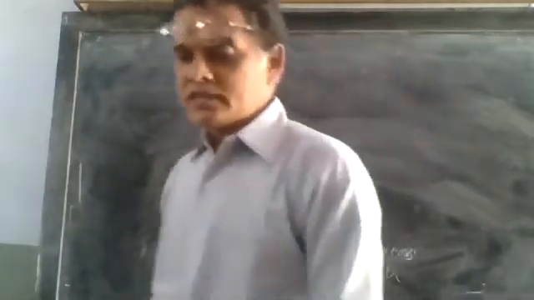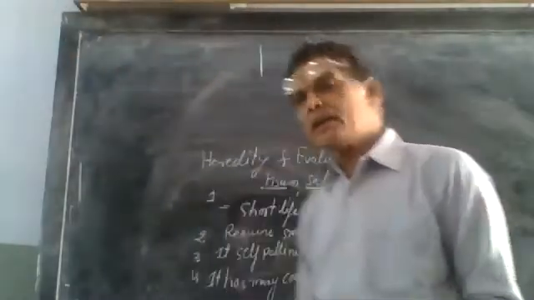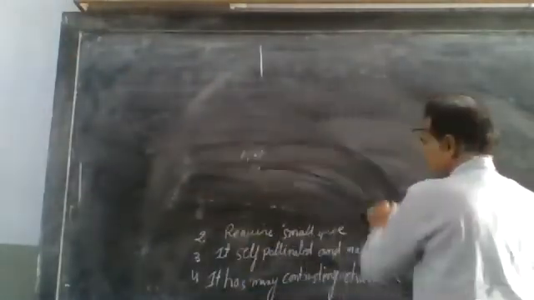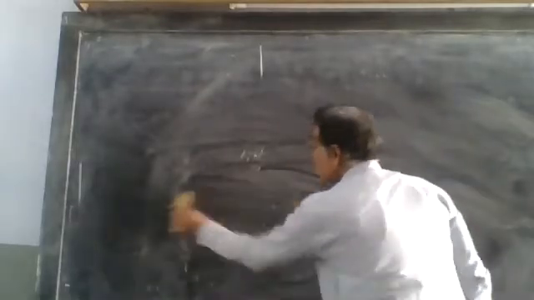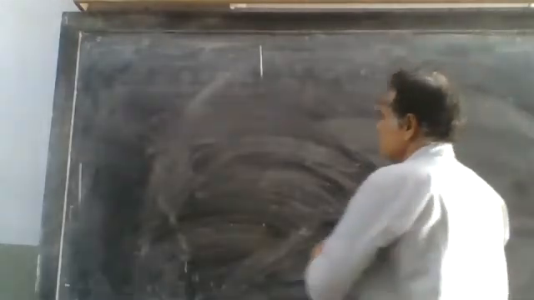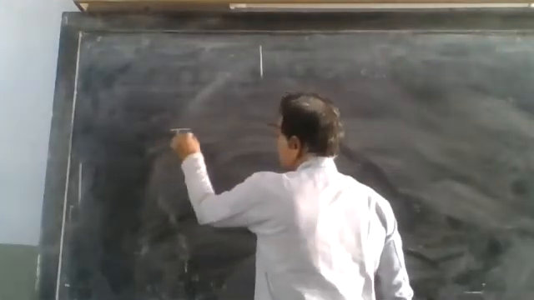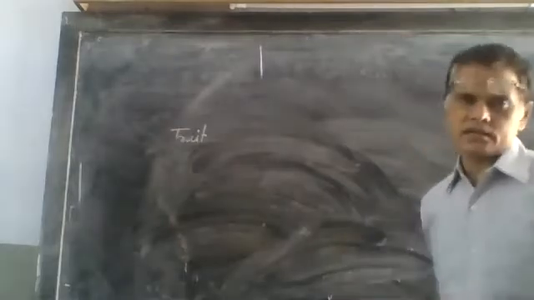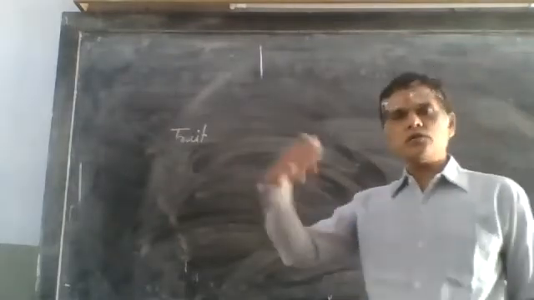Now, which characters were studied by Mendel? Mendel studied 7 characters. These characters we know as traits, that are heritable characters that move from one generation to another generation.